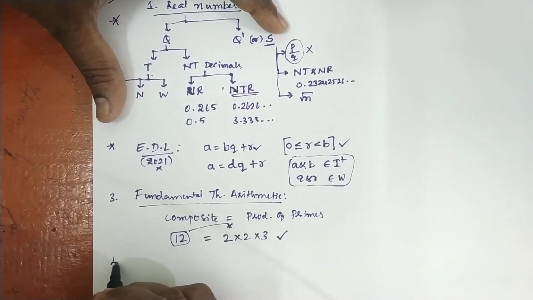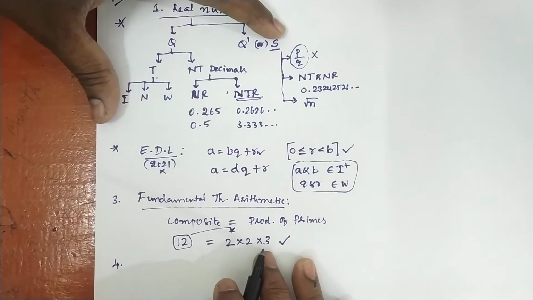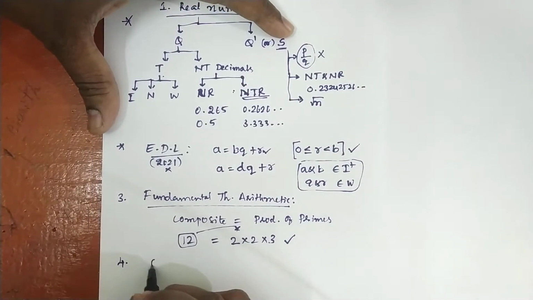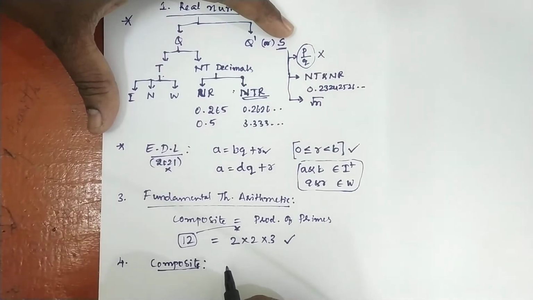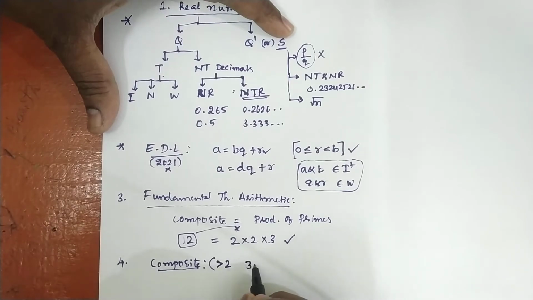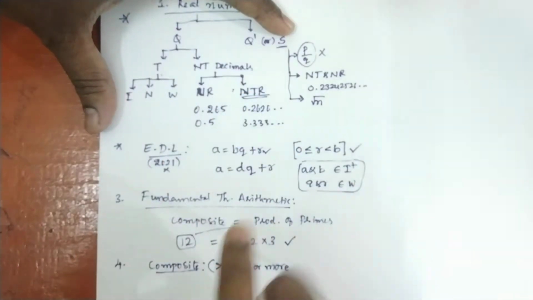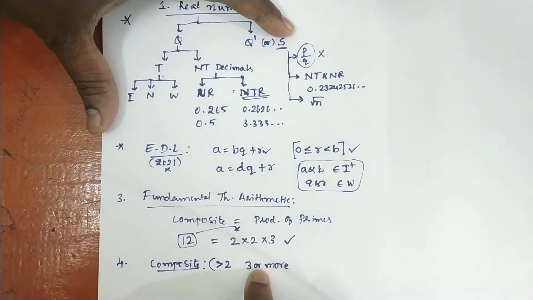Now let us learn about other types of numbers: composite numbers, co-prime numbers and prime numbers. A composite number is very simple to remember: it has more than 2 factors, or 3 or more factors. C is the third letter in English, so 3 or more factors is a composite number.